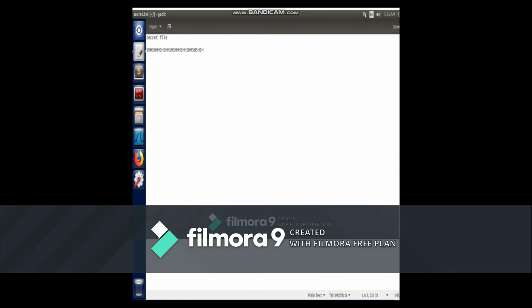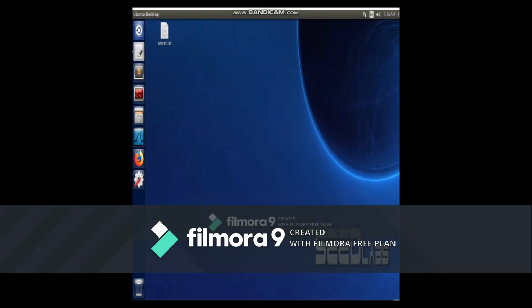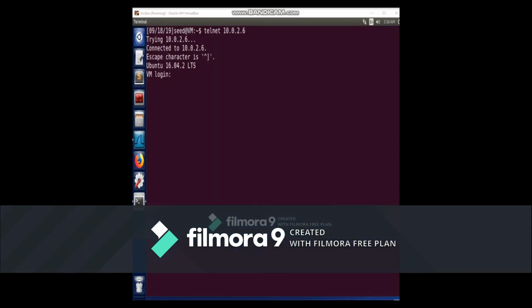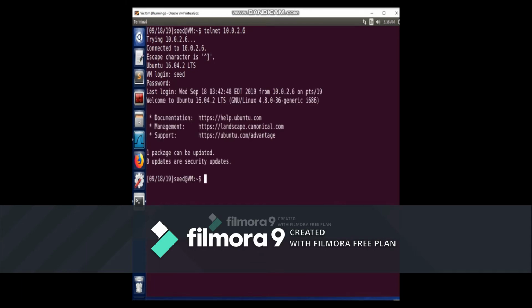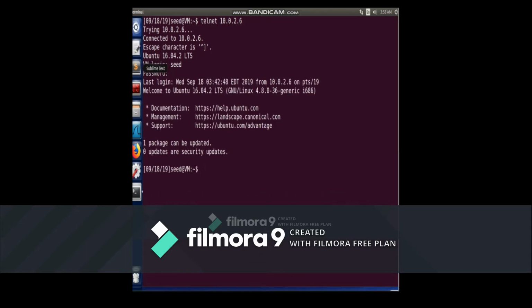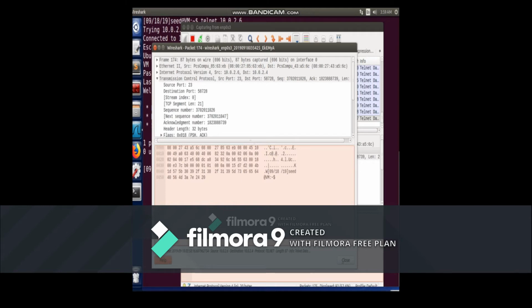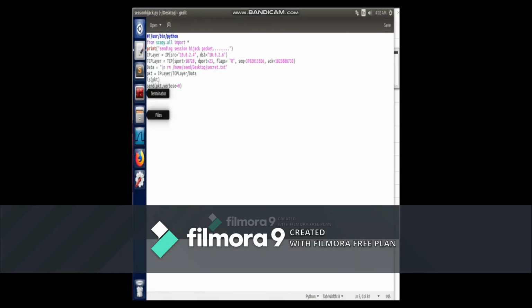Alright, for task 4, we did a TCP session hijack where I created a secret file, as you can see on the desktop. This will be temporary. We telnet onto our server. We then log in, and then we go to Wireshark and look at the transmission between the server and the client to get that data and put it into our skeleton code.